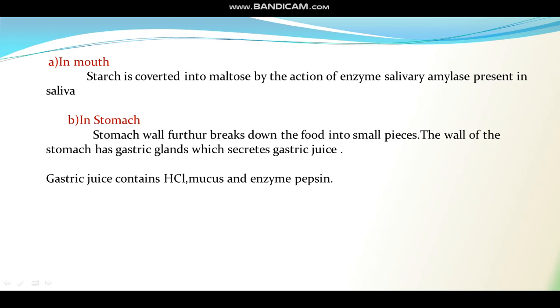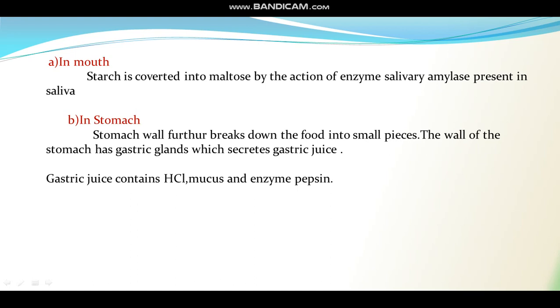Food is further ground, further churned into smaller pieces to make the digestion process easier. Then the muscular wall of the stomach has gastric glands, and these glands secrete gastric juice. So gastric juice is secreted by gastric glands present in the muscular wall of the stomach.